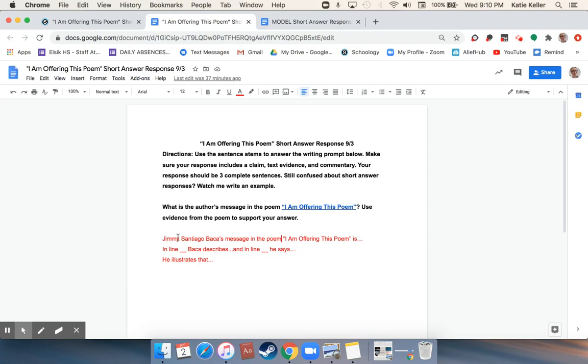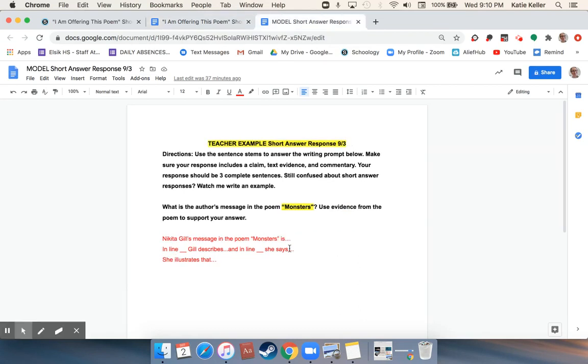And then you can see that I've given you sentence stems to help you write your response. In my model example today, I'm going to be using a different poem. It's called Monsters by Nikita Gill. And as you can see, I have the same sentence stems. I've just modified them a little to match my poem. Okay, and my directions are also the same. I'm going to make sure that my response includes a claim, text evidence, and commentary. Okay, so let's go ahead and get started.